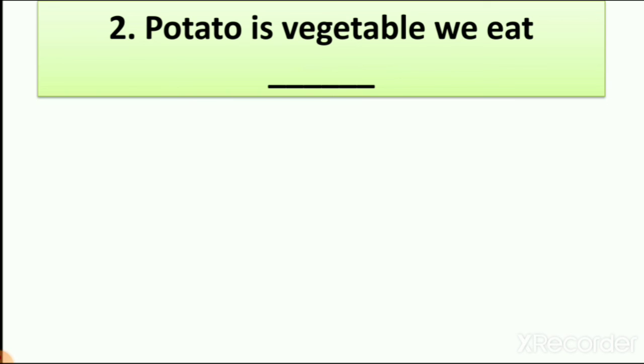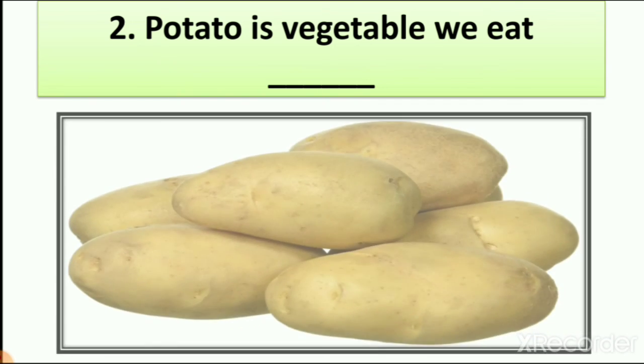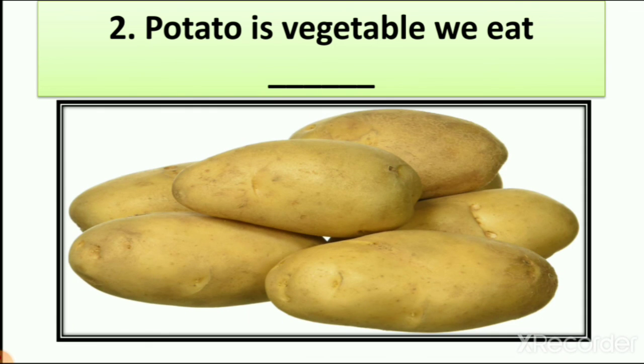Then number 2, potato is vegetable we eat. So now you tell me that potato is vegetable or fruit. Here you can see the picture of potato. It is vegetable. We make different types of dishes from potato. So this sentence is right. So potato is vegetable we eat is right sentence.